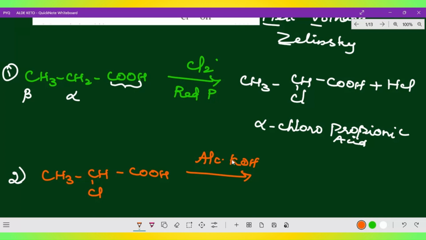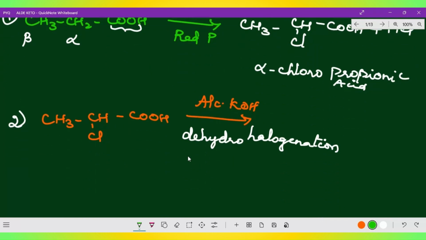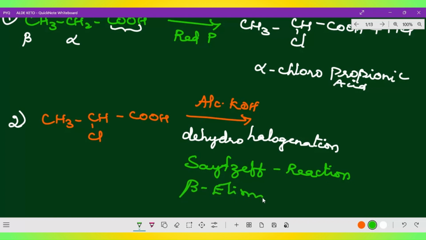So alcoholic KOH causes dehydrohalogenation. Dehydrohalogenation is also an important named reaction, the Saytzeff rule. Another name we can say for this is beta elimination reaction, right?